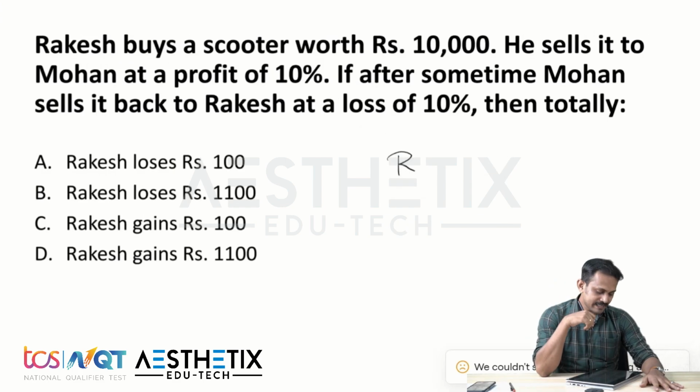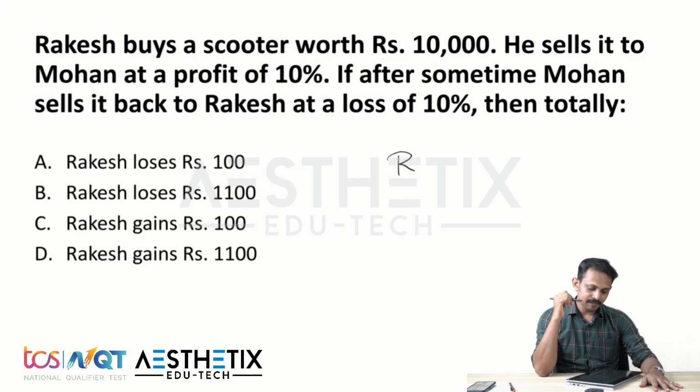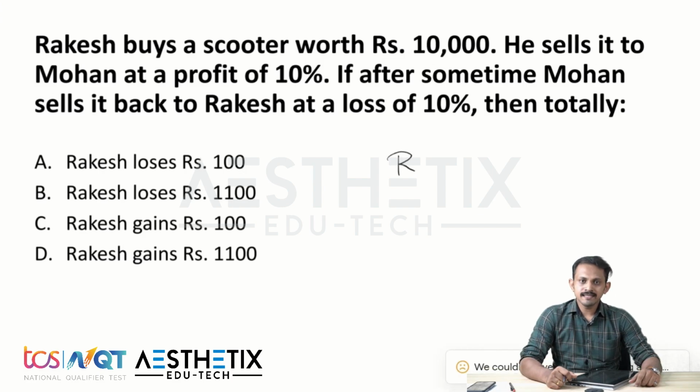So going for the second question. Another question is, Rakesh buys a scooter worth rupees 10,000. He sells it to Mohan at a profit of 10%. If after some time, Mohan sells it back to Rakesh at a loss of 10%, then totally. So they have given some options here. Guys, pause the video and try to solve the question. Shall we go for the answer?